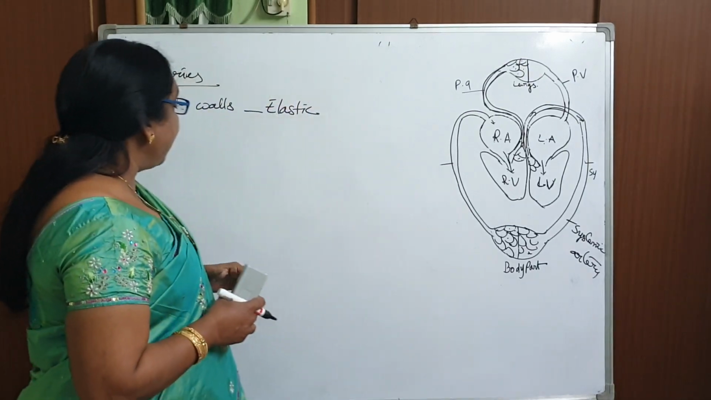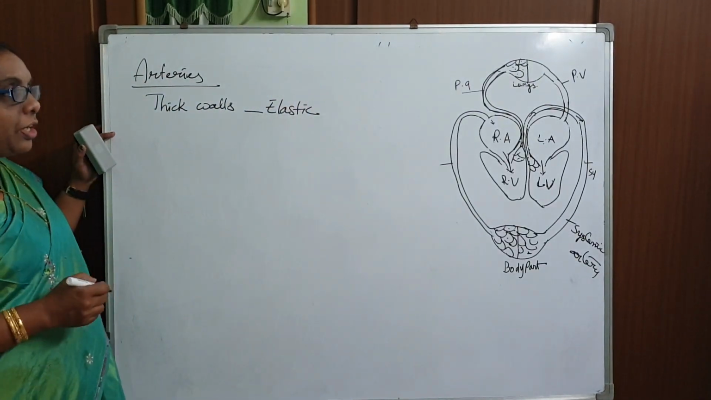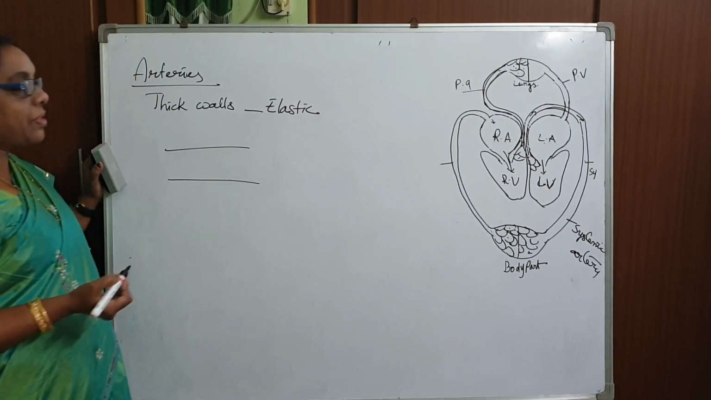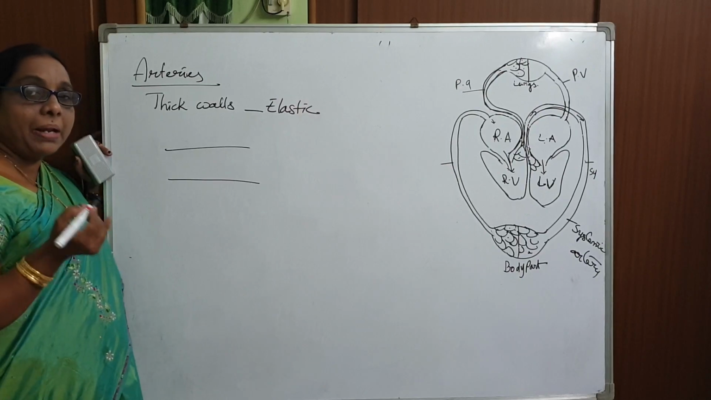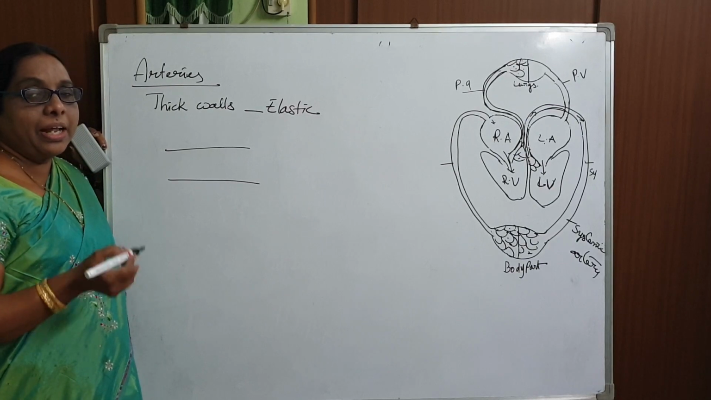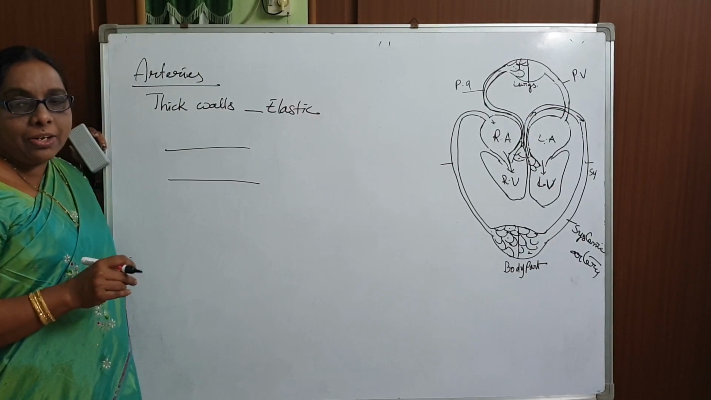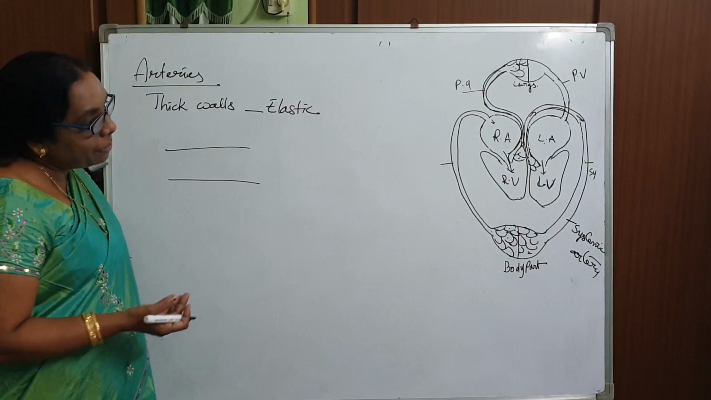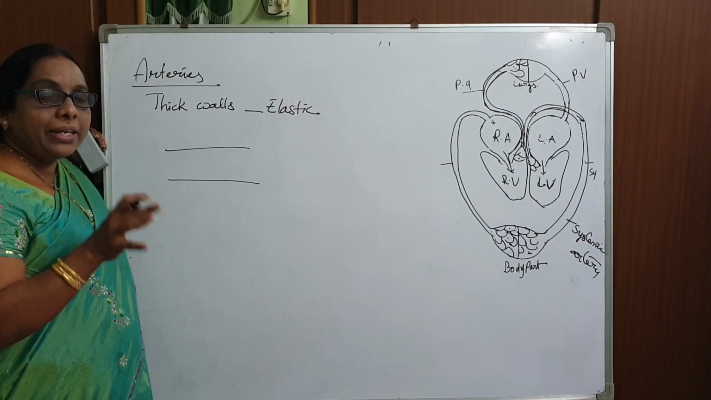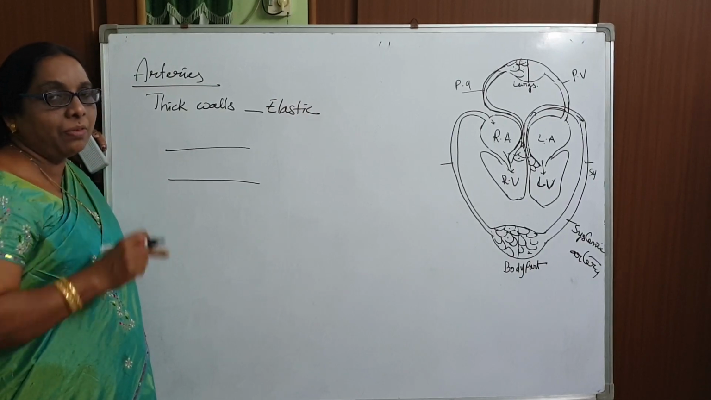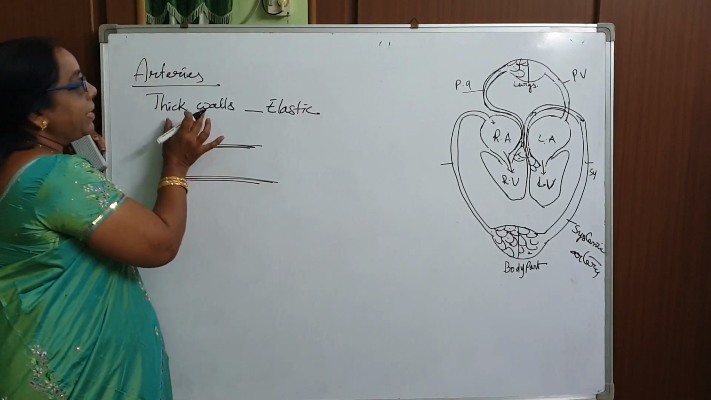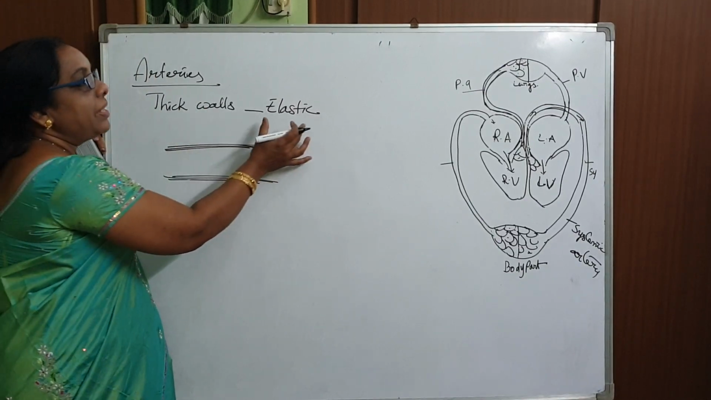Okay, now let me explain about the coronary artery. What is the duty of the coronary artery? The coronary artery supplies blood to the walls of the heart. The coronary vein collects the deoxygenated blood from there and opens into the right auricle, whereas the coronary artery takes the oxygenated blood and supplies it to all the walls. So the coronary artery has thick walls, and it is elastic.